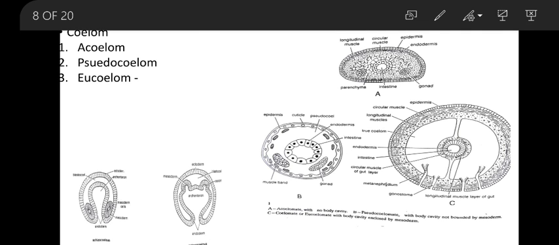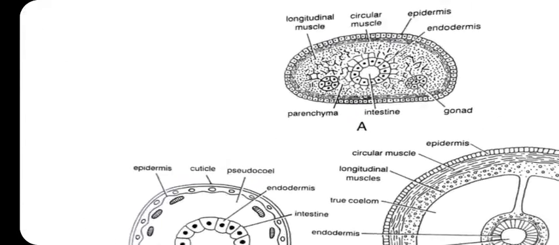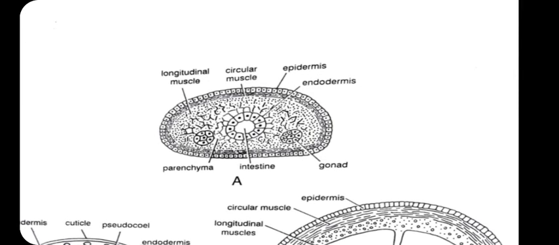The next feature is coelom. Coelom means a body cavity. So here there are three conditions. One is acoelom. A means without, coelom means body cavity. So there is no body cavity. What you are seeing here is an acoelomate.